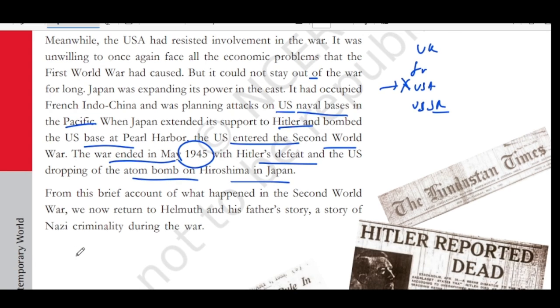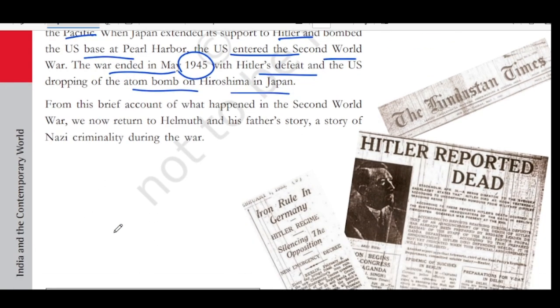From this brief account of what had happened in the Second World War, we now return to Helmut and his father's story, a story of Nazi criminality during the war. So, during the war, what all did the Nazis do so that they can go to war? That is what we're going to see in the next part of the video lecture.